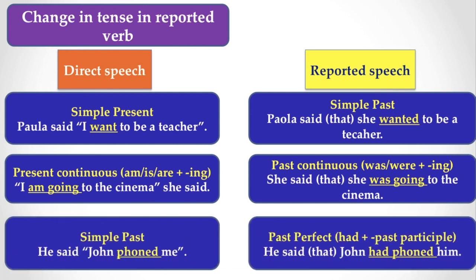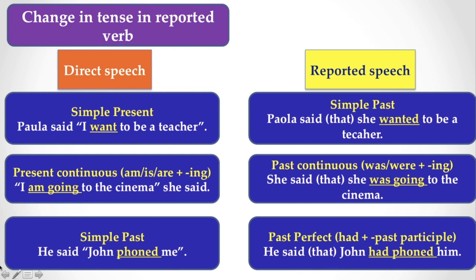Similarly, if the reported verb in direct speech is written in past tense, it becomes past perfect in reported speech. For example, he said that John had phoned me.